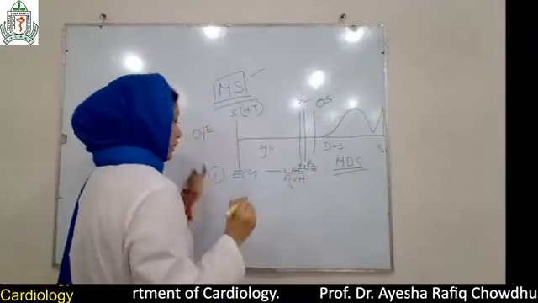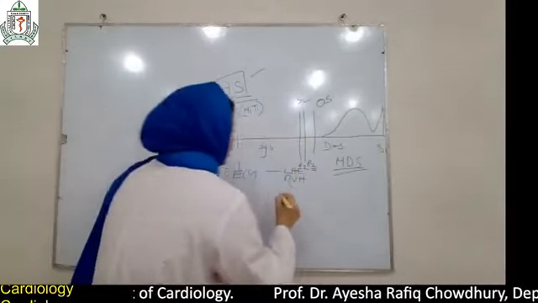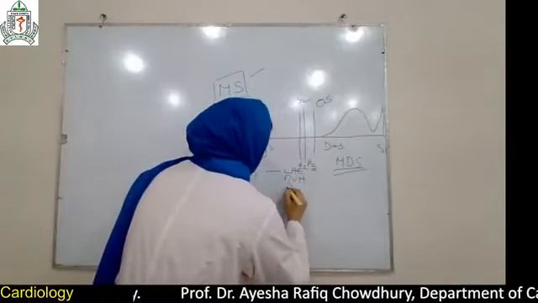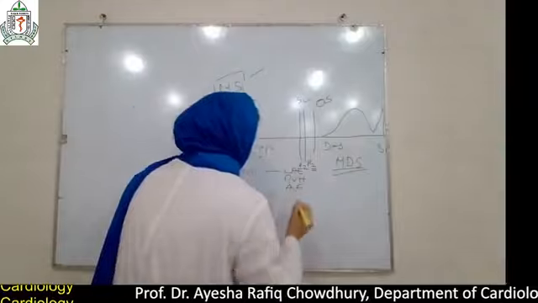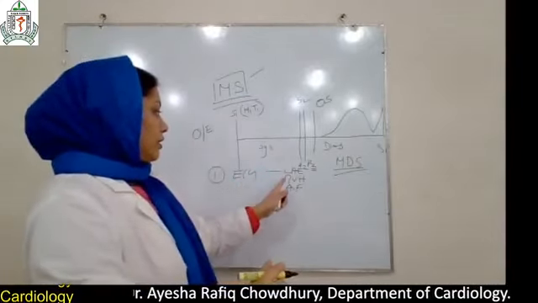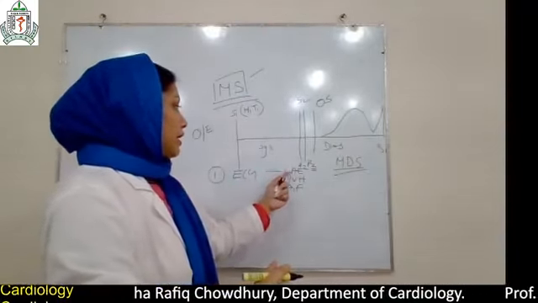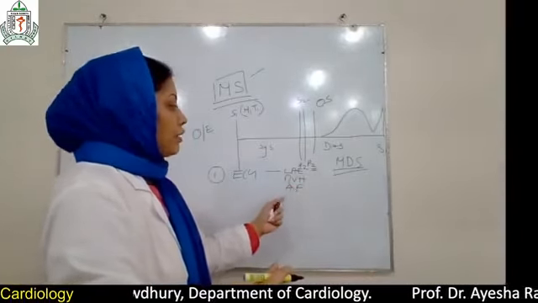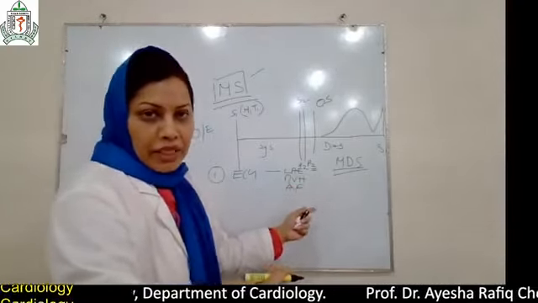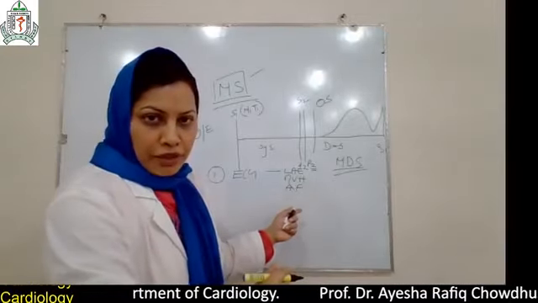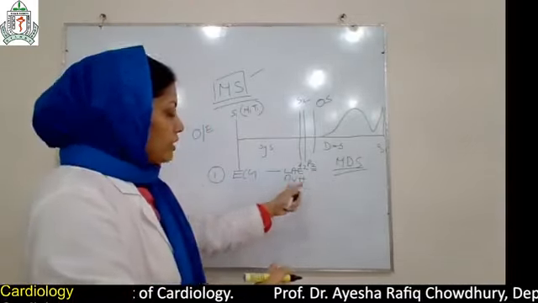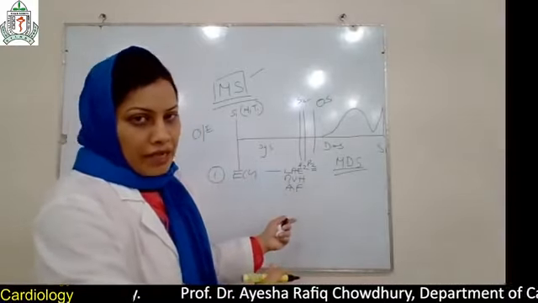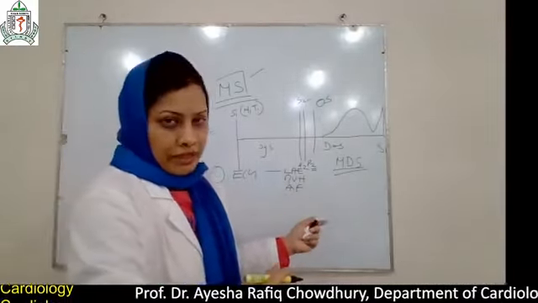There is a tall R wave in V1 to V3. There could be atrial fibrillation. So in the ECG you may see enlargement of the left atrium, right ventricular hypertrophy, or, as a complication, atrial fibrillation. It could be fast atrial fibrillation or slow atrial fibrillation. If the ventricular rate is more than 100, that is fast atrial fibrillation. If it is less than 100, it is slow atrial fibrillation.